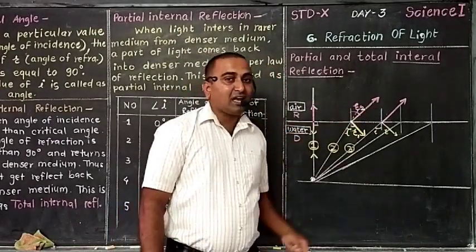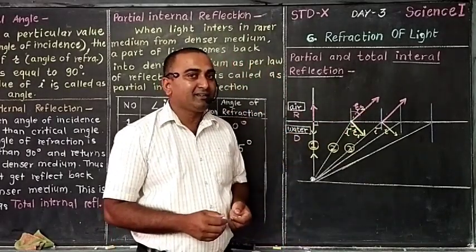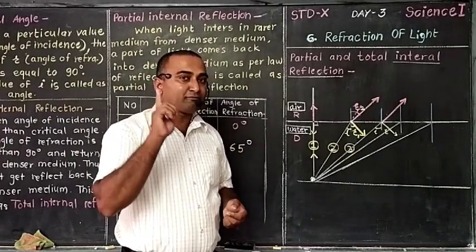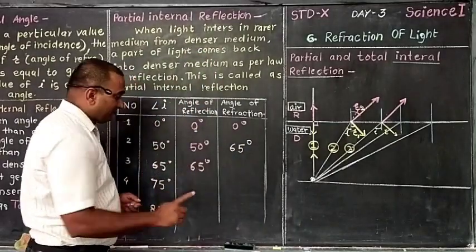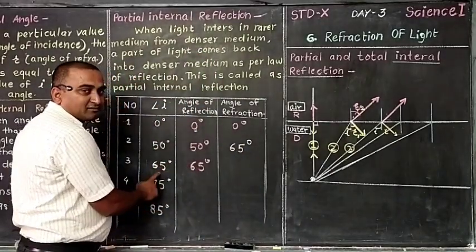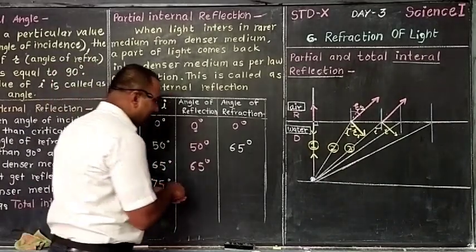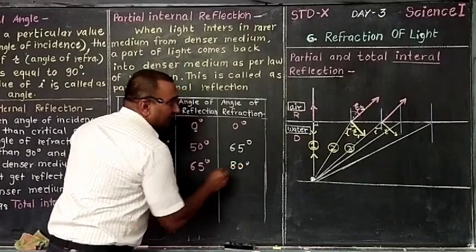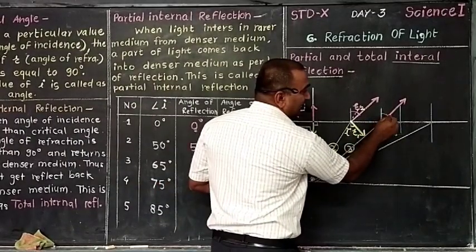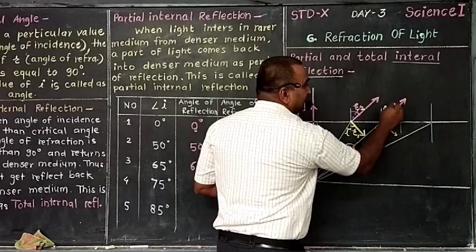Now we have just discussed how much is the increase we are getting here. Increase is of 15 degrees, as an example. So add 15 degrees to this one. 15 plus 65, that is 80 degrees we are getting here. That means this angle is 80 degrees.